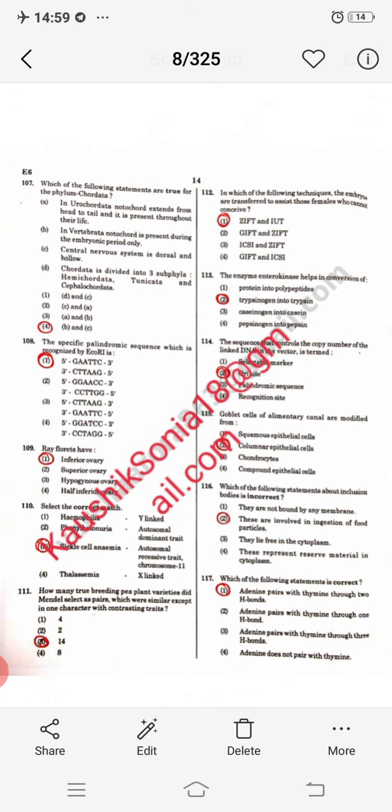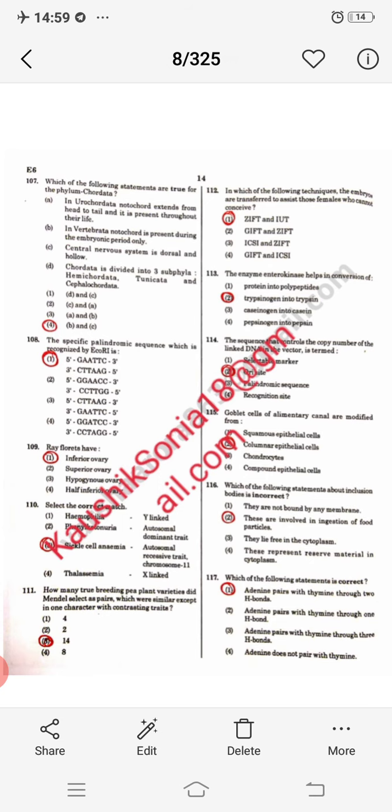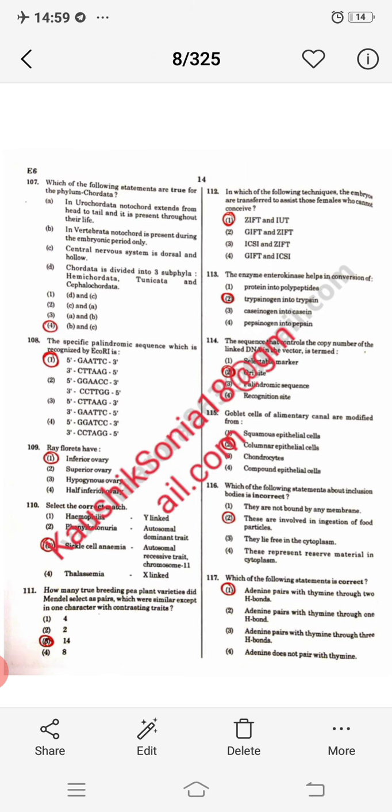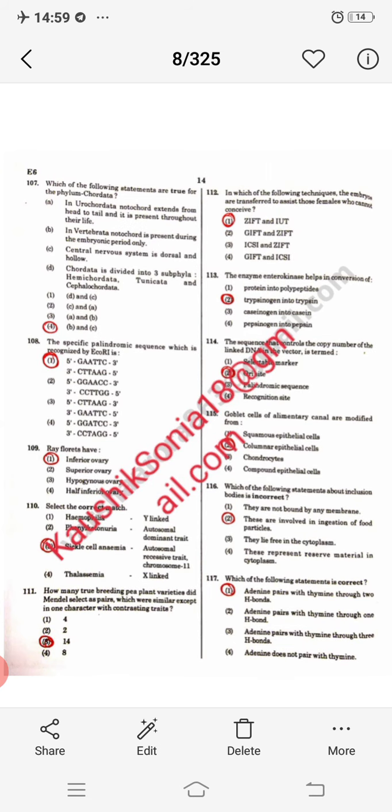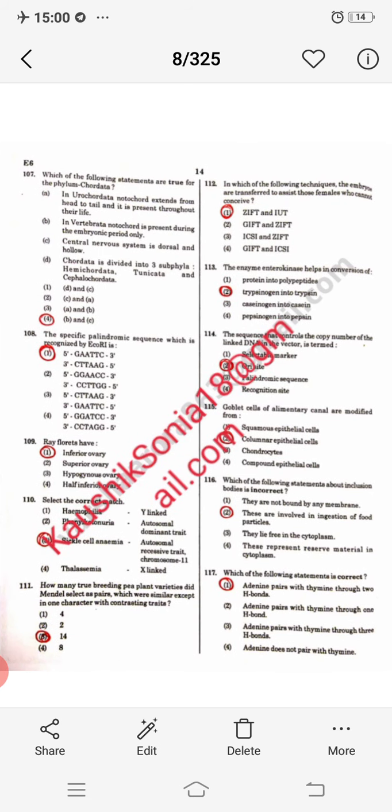Next question, which of the following statements are true for the phylum Chordata? Chordata से related कौन सा ऑप्शन सही है? So option B and C. Option B and C देखिए. In vertebrates, notochord is present during the embryonic period only. Yes, after that it is, you can say, replaced by vertebral column. And in option C, central nervous system is dorsal and hollow.